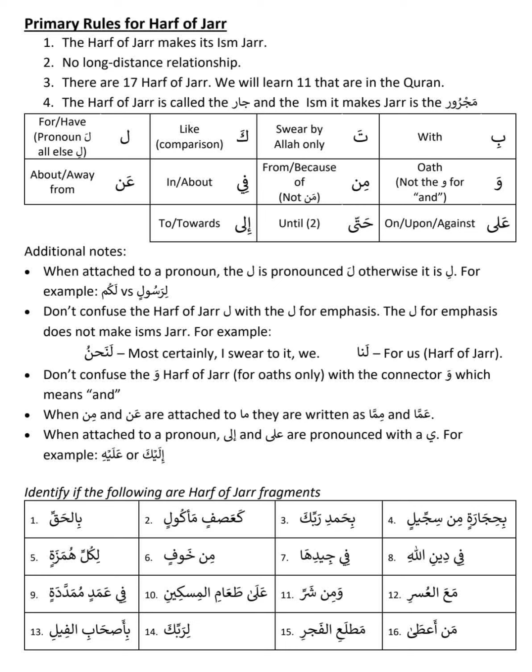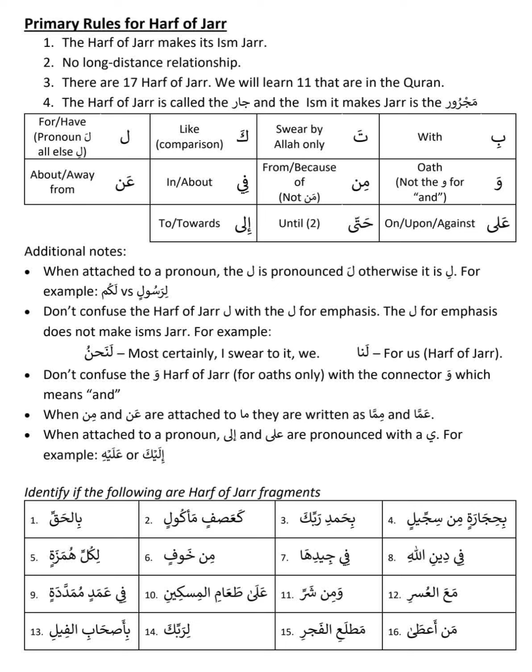That is ba ta kaf lam waw min fi an ala hatta ila. Ba, ta, kaf, lam, waw, min, fi, an, ala, hatta, ila. So meaning also given in this tute. Just refer the meaning. I'm not going to explain the meaning, but definitely you need to remember this harf, because